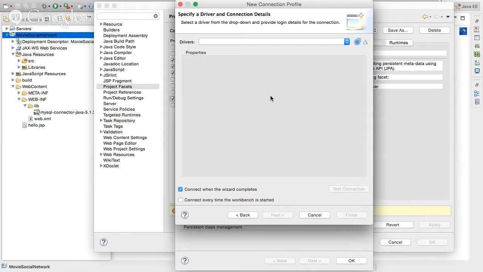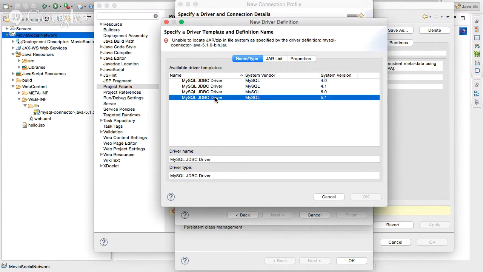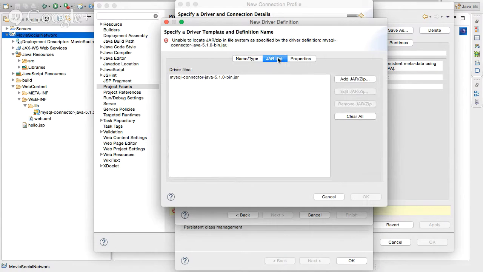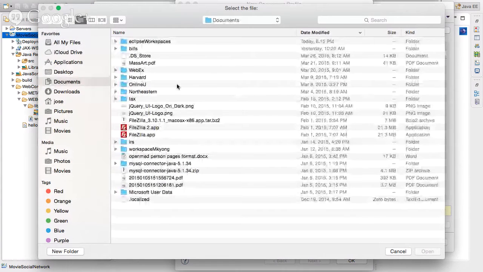I'll say next. I need to tell it what driver, and I'll say that I'm using the MySQL 5.1 driver. I need to tell it where the jar file is, which we copied and pasted in here. It wants to know where physically it is.